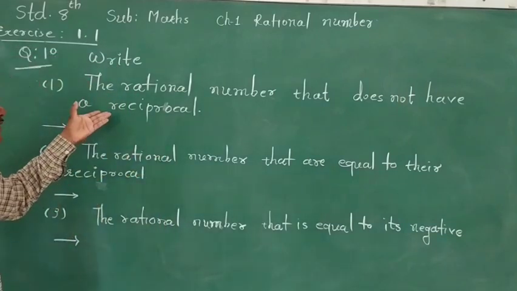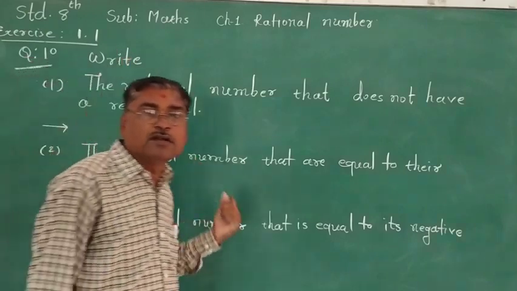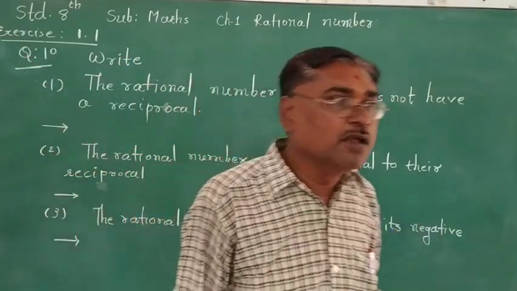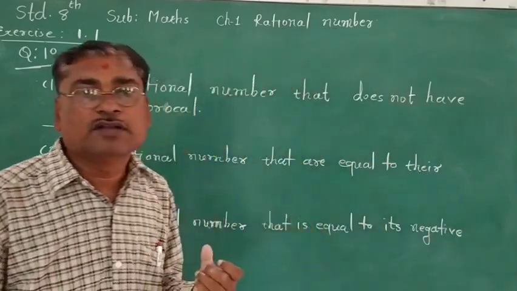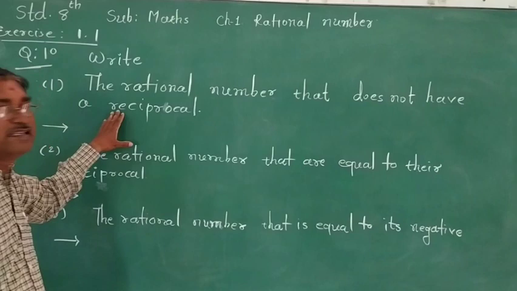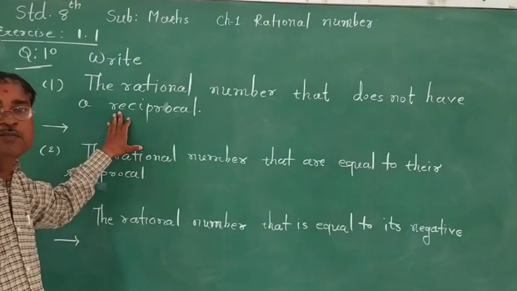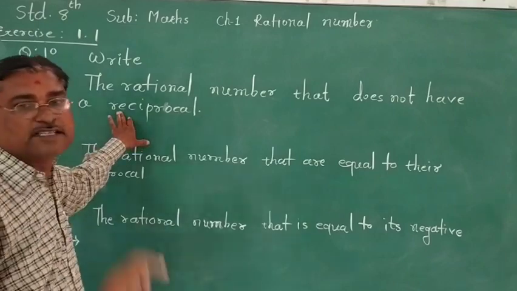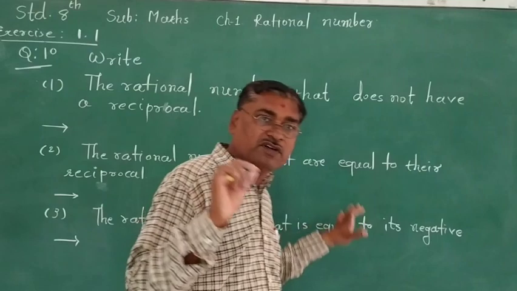We have lots of numbers: natural numbers, integers, whole numbers. Among which number does not have a reciprocal? Each number has a reciprocal, but there is only one number which has no reciprocal. No reciprocal means no multiplicative inverse.